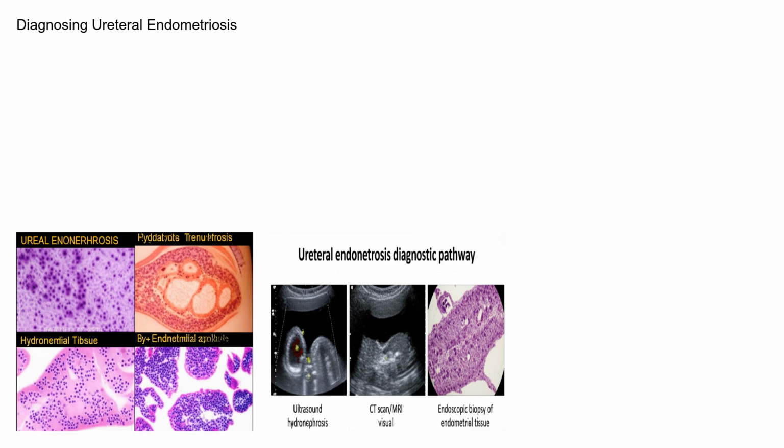Diagnosing ureteral endometriosis can be challenging due to its nonspecific symptoms. A thorough medical history and physical exam are crucial. Imaging techniques play a key role. Ultrasound can be used to detect hydronephrosis. CT scans and MRI provide more detailed images of the ureters and surrounding tissues, allowing for visualization of endometrial lesions and an obstruction. Intravenous pyelogram, or IVP, is an X-ray of the urinary tract after injecting a contrast dye. Finally, cystoscopy and ureteroscopy, where a small camera is inserted into the bladder and ureters respectively, can provide direct visualization and allow for biopsies to confirm the diagnosis. A biopsy is the only definitive way to confirm the presence of endometrial tissue.